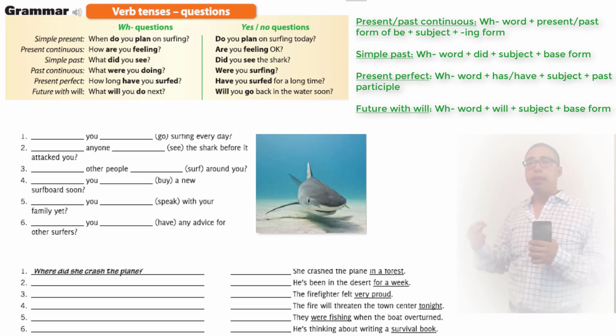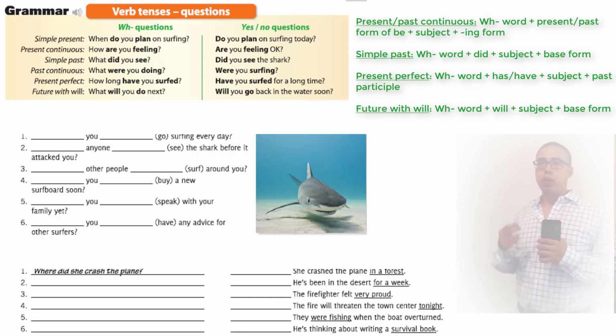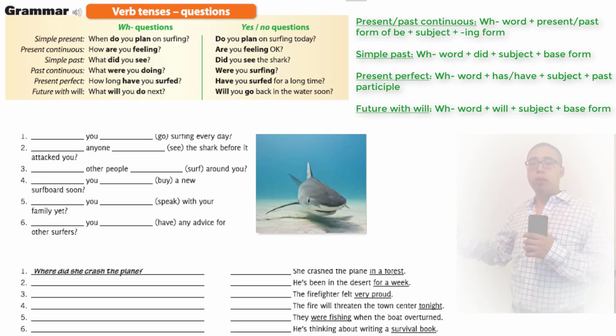So we got simple past. Did you see the shark? Right? It's in the past, so it's not something you do, it's not something you're doing, it's something you did. Did you see the shark? The verb stays in its regular form. Past continuous. Were you surfing? Since it's past, we're going to use were. If it was talking about a third person, it would be was he or was she surfing? But since it's talking directly to the person, it's were you.